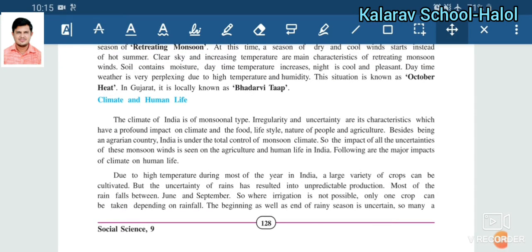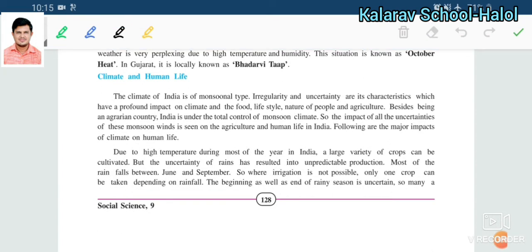Climate and human life. Climate affects the life of humans. How is it affected? The climate of India is of a monsoonal type, irregular and uncertain. These characteristics have a profound impact on climate and its food, lifestyle, nature of people and agriculture. Climate affects the people, their lifestyle, their food, their nature, their agriculture.